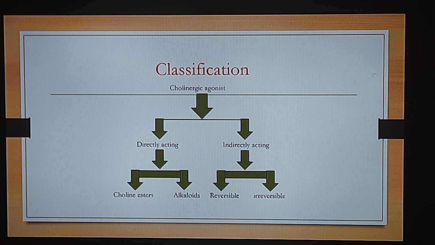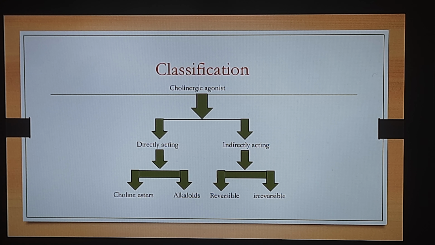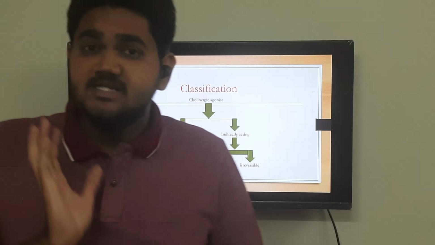The very first one is known as reversible indirectly acting cholinergic receptor agonist, and we have irreversible indirectly acting cholinergic receptor agonist. Now यहाँ पे we need to understand the concept of reversible and irreversible. Now how we can increase the activity, or we can say how our drugs are acting indirectly. First, let us understand that.